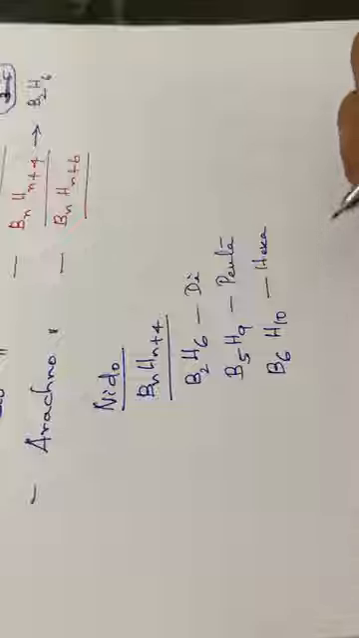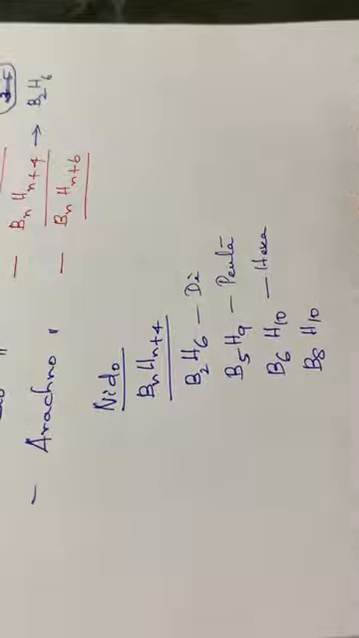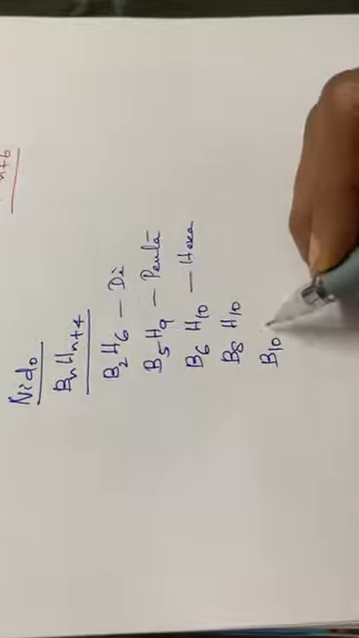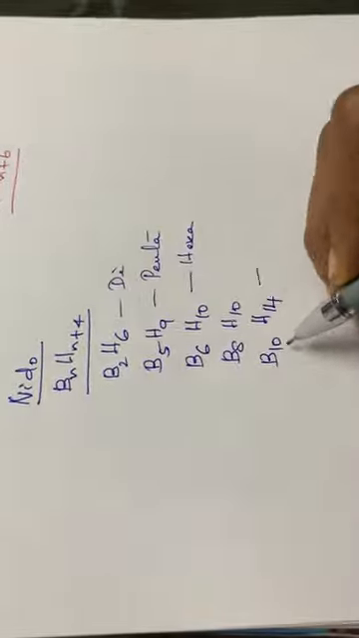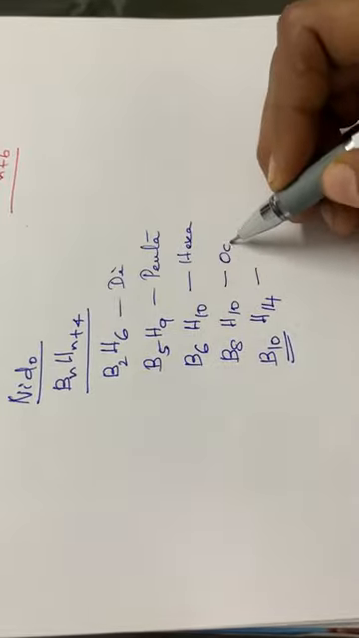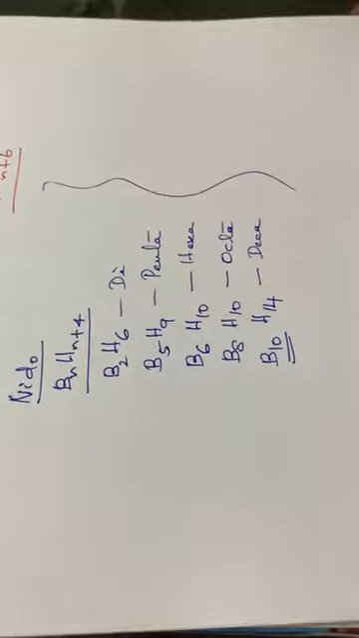Then B8H12 are there, that is octaborane. Then B10H14, that is decaborane, with 10 boron atoms. So this is octaborane and this is decaborane. These are some of the nidoboranes.